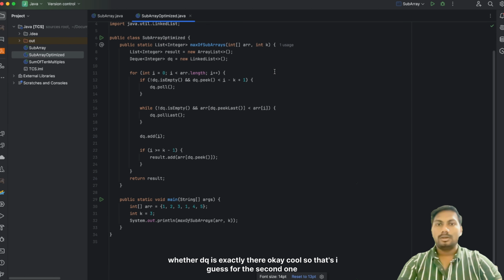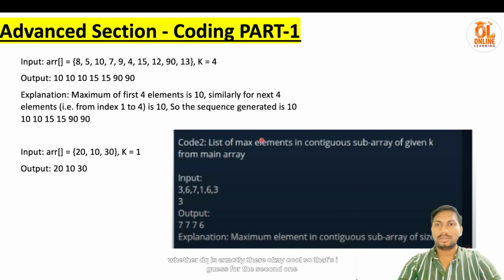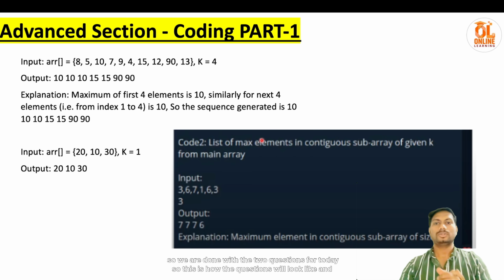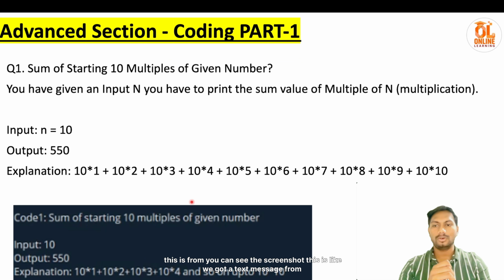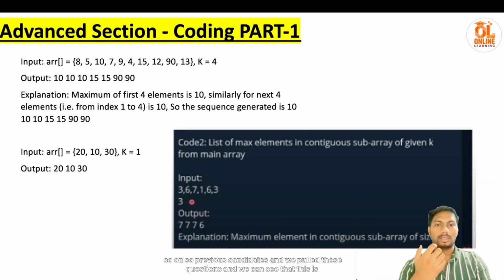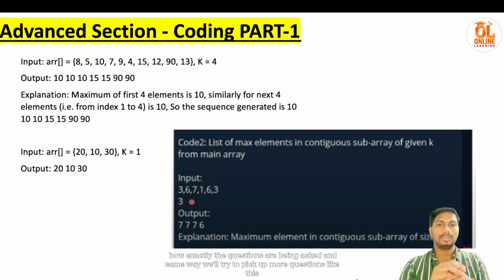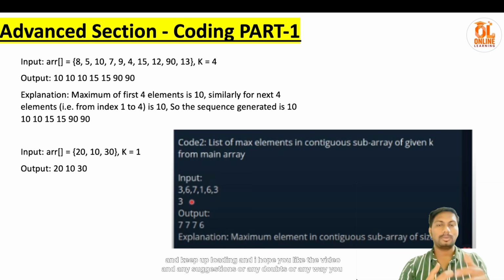Okay, cool. So that's, I guess, for the second one. So we are done with the two questions for today. This is how the questions will look, and you can see the screenshot. We got a text message from previous candidates, and we pulled those questions, and we can see that this is exactly how the questions are being asked. And in the same way we'll try to prepare more questions like this and keep uploading.